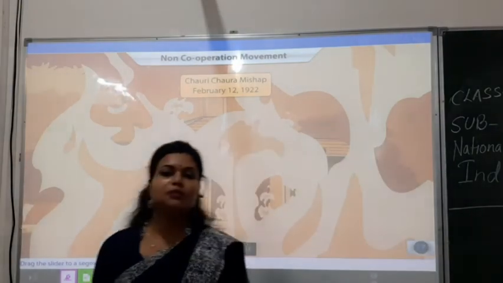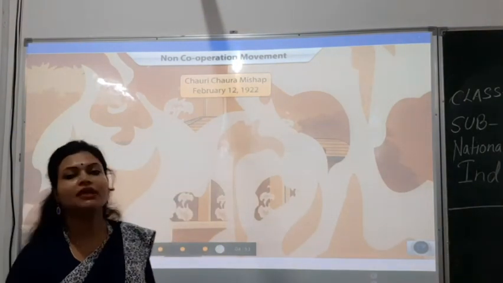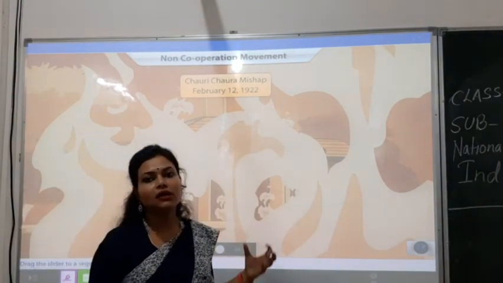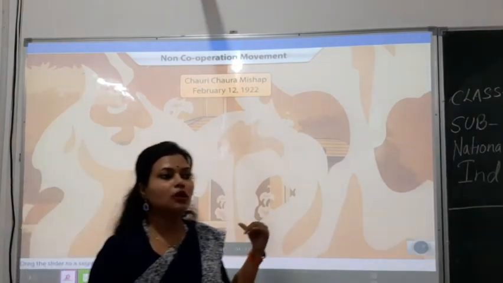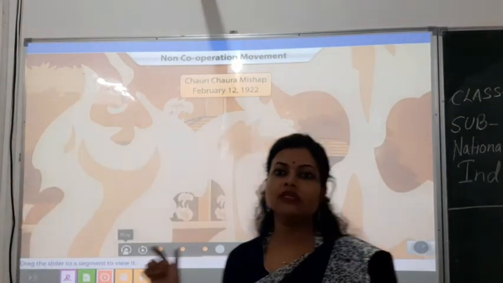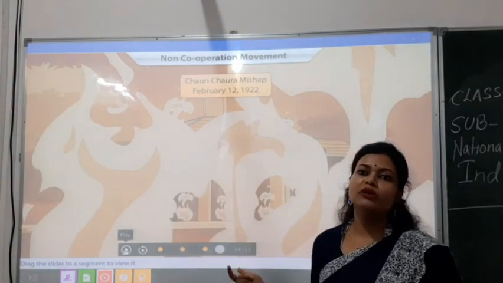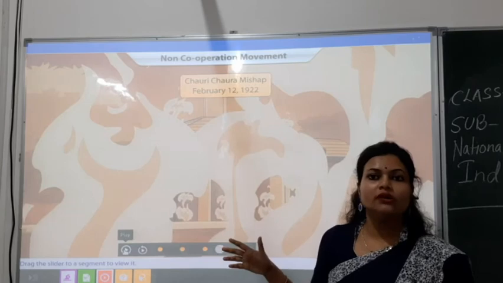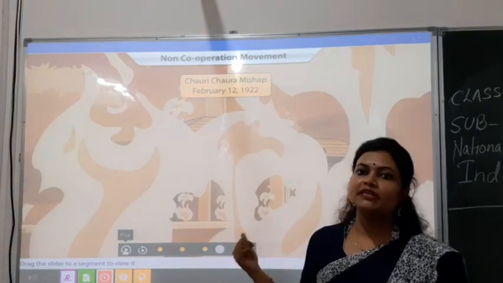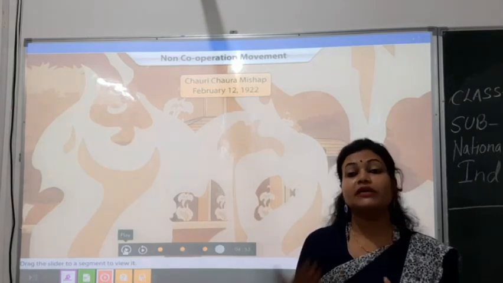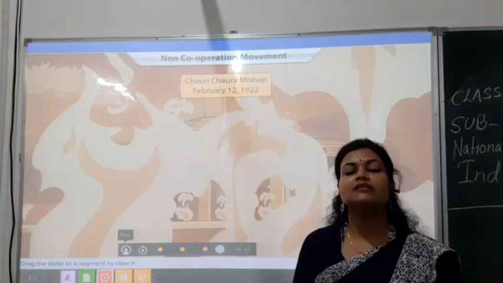The revolutionary people of our country set fire to that police station, and because of that many people lost their lives. Because of this, Gandhiji stopped the non-cooperation movement, because he is always a follower of non-violence, but this violence was done by Indians only. The country's people did this, so that is why he cancelled it.